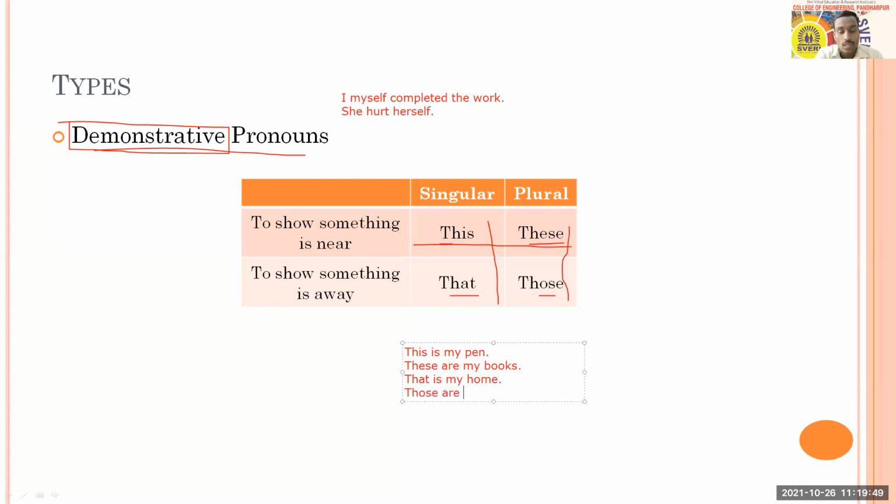Those are my, let's say, friends. In that case also, your friends are away from you and you may be showing them to your father, mother, brother, or somebody, and you're pointing towards your friends and saying those are my friends. So in that case, the friends are away from you. This kind of meaning is with these pronouns and they are called demonstrative pronouns.